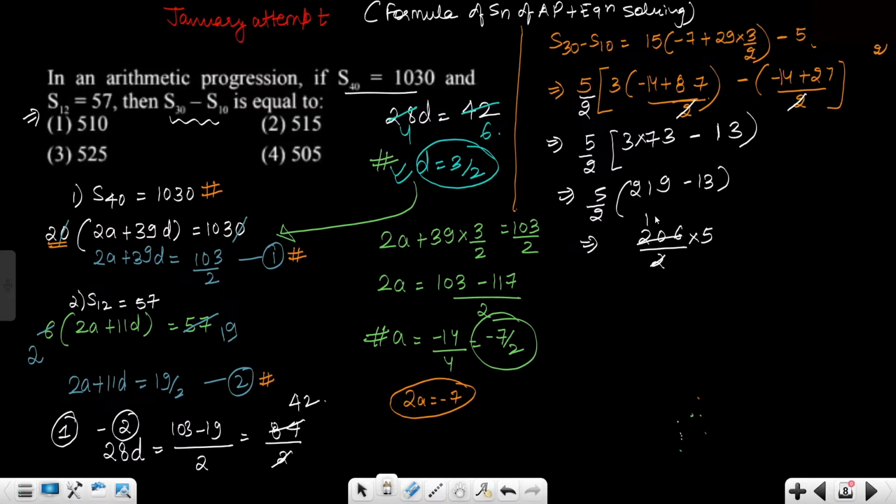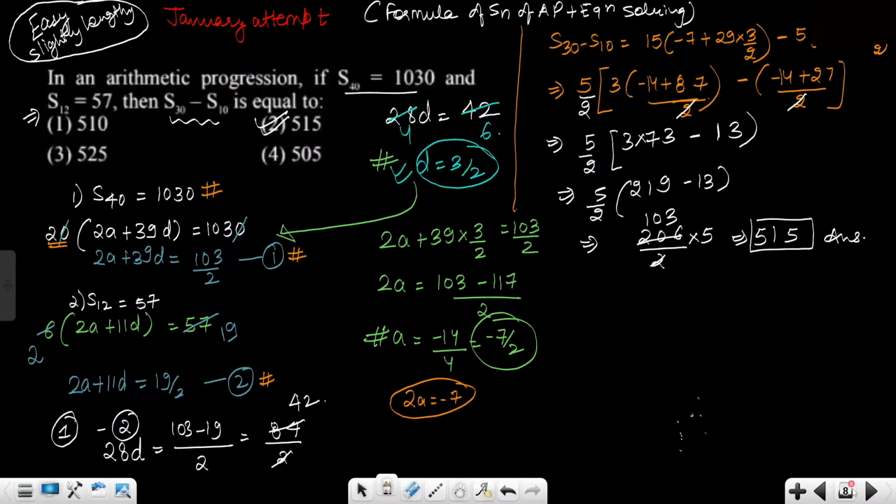Okay, so this is 103. 5 3s are 15, 1 carry, and then 5 1s are 5. Can you see 515 as the final answer? Option B is absolutely right. Okay, third question done and dusted. Subtopic is also there. So I would say this is an easy to moderate, not very easy question, slightly lengthy, but you know what? JEE Main questions in mathematics are slightly lengthy. Easy but slightly lengthy.